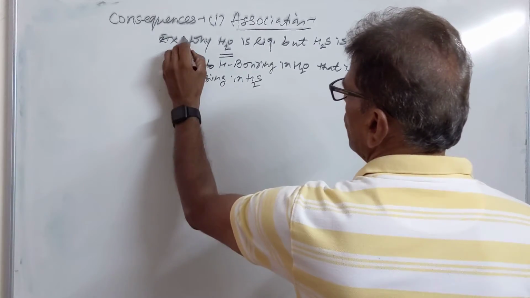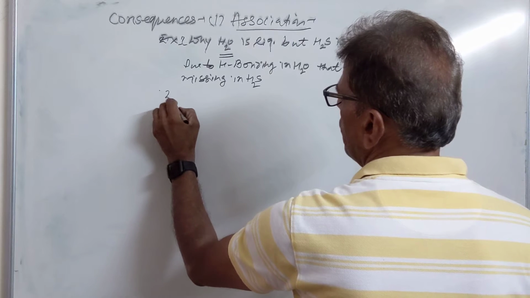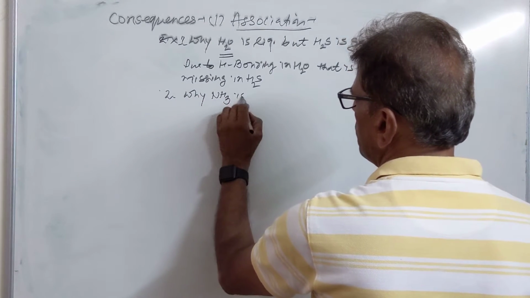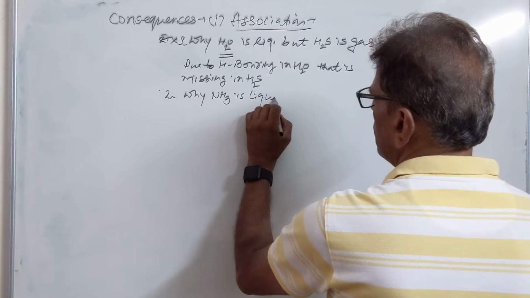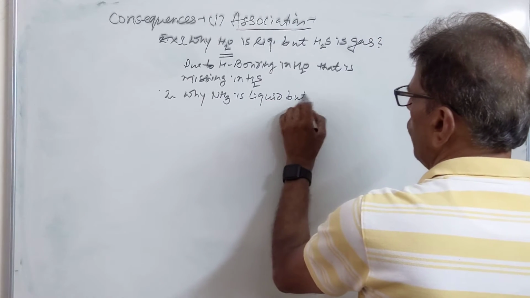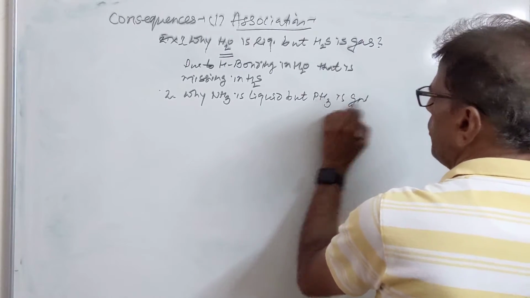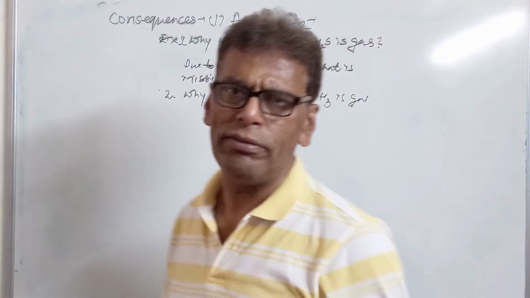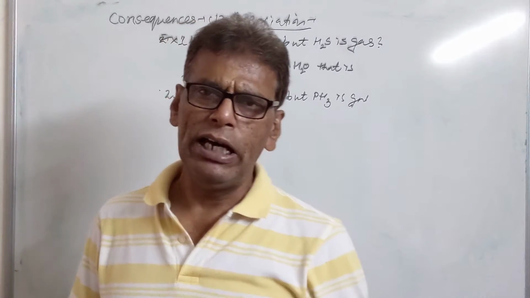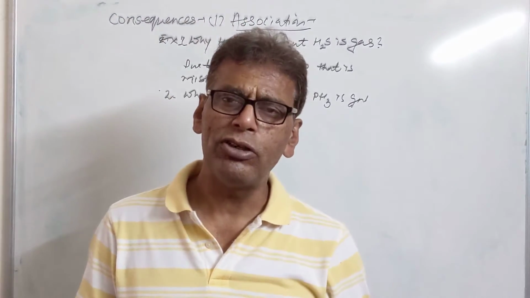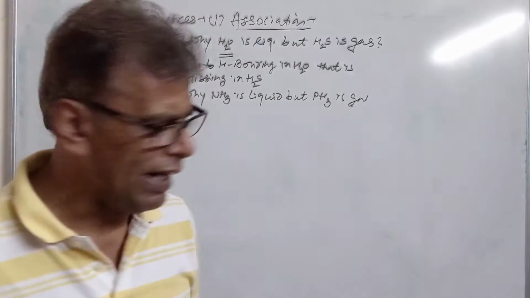Similarly, we have another question under this property: why is ammonia liquid but phosphine is gas? The reason is the same. Ammonia is liquid due to hydrogen bonding, but phosphine has weak van der Waals forces among its molecules, so it does not form hydrogen bond. That's why it exists as a gas.